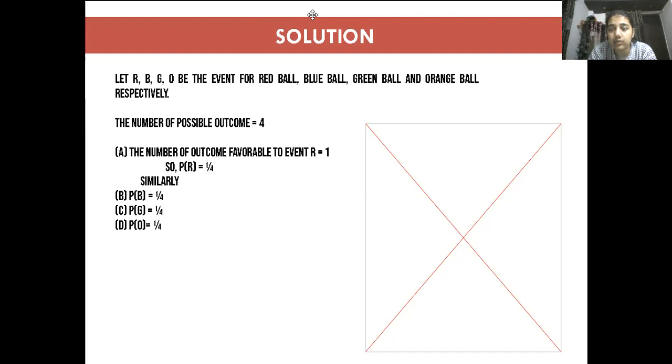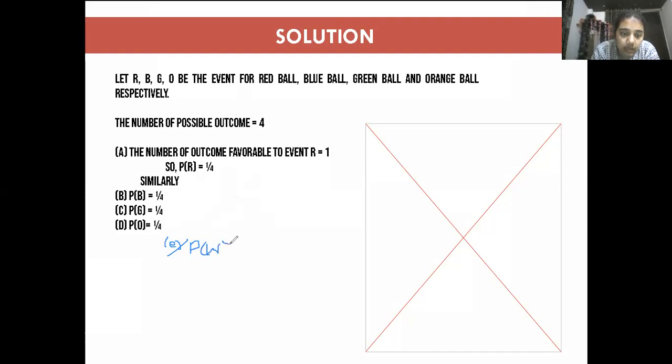Here I would like to add one more question. Suppose this question asks you, what is the probability of a white ball?